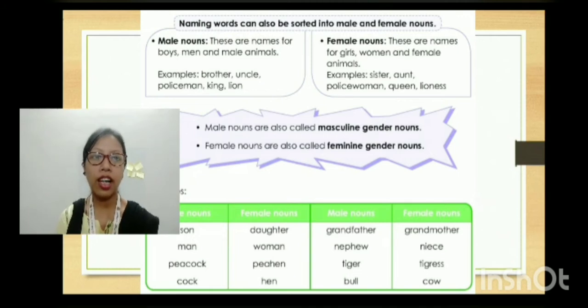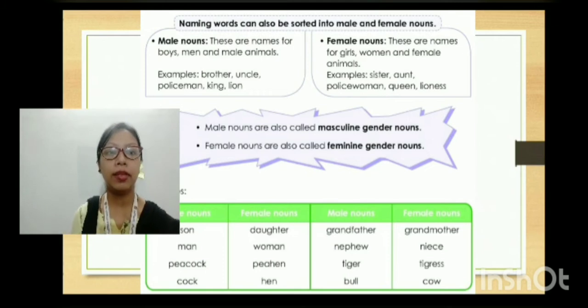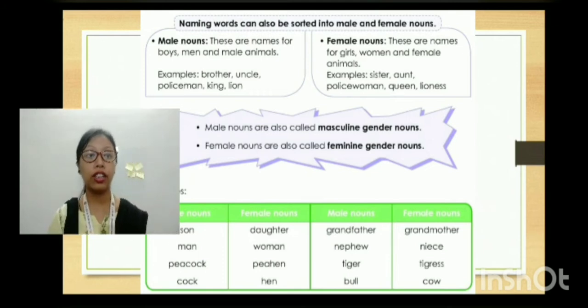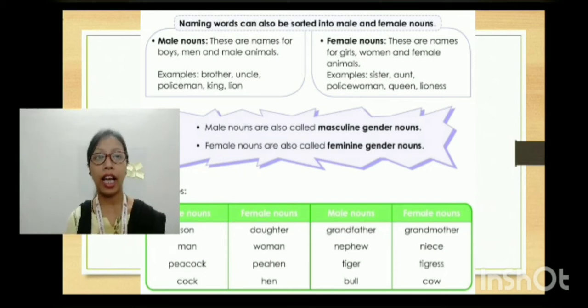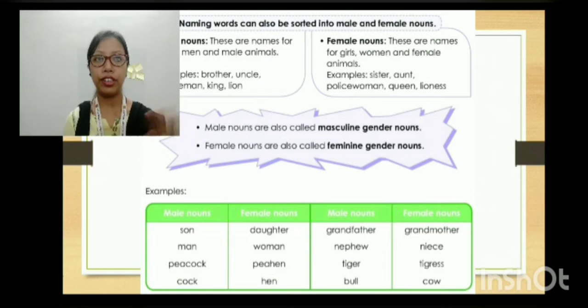Male nouns are the names given to boys, men, and male animals, like brother, uncle, policeman, king, and lion. Female nouns are the names given to girls, women, and female animals. Examples: sister, aunt, policewoman, queen, and lioness. So naming words can also be differentiated into male and female nouns.